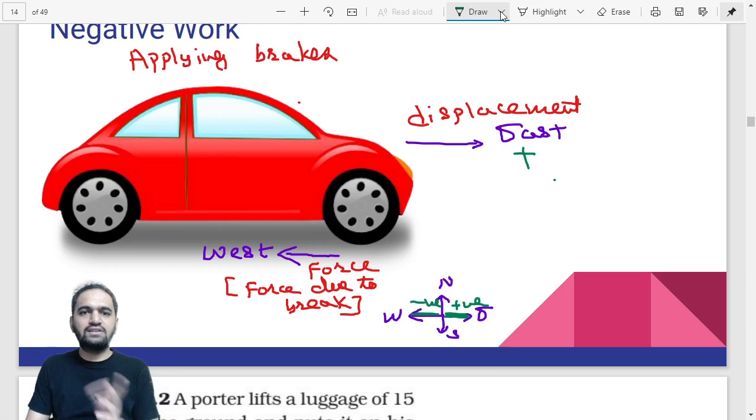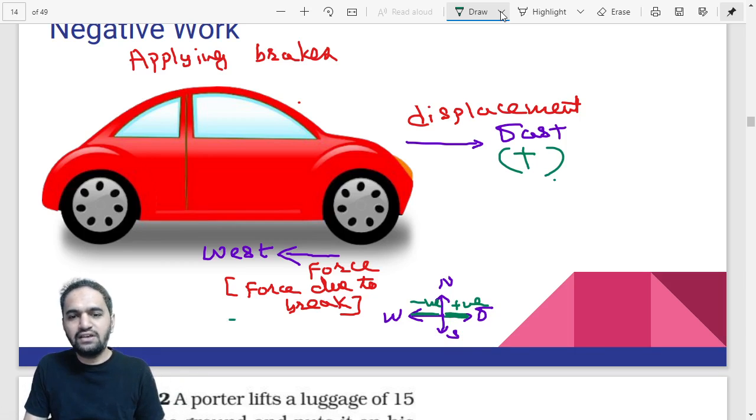If we are just considering this as the x-axis kind of position, so displacement is having positive direction, and then force will have what kind of direction? Negative direction. That means in the opposite way, right? So this is having negative position. That is the logic you are supposed to use in this case also.